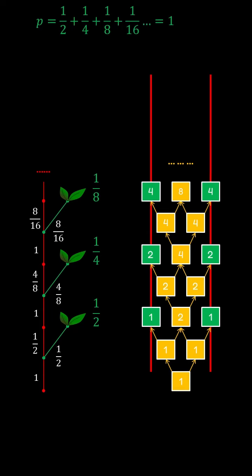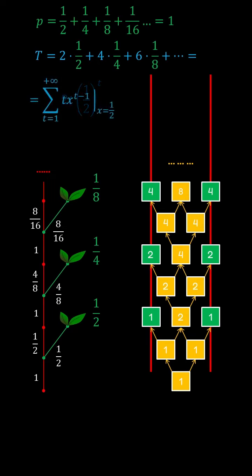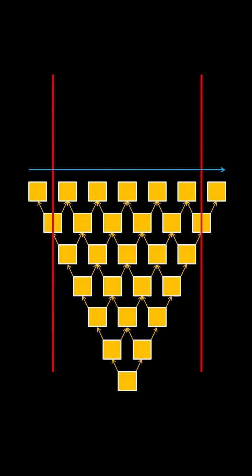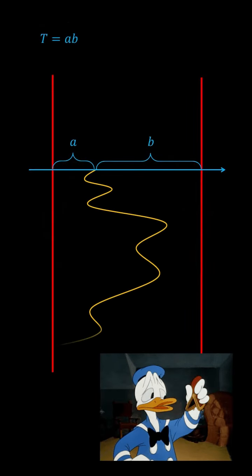What about the expected time? That's the sum of each possible time multiplied by its probability. With some neat math tricks, the series converges to 4. So, on average, she reaches the sidewalk in 4 seconds. More generally, if the sidewalks are n meters away, she'll always reach one, and the expected time is n squared. That comes from something called the gambler's ruin problem, but that's a story for another video.